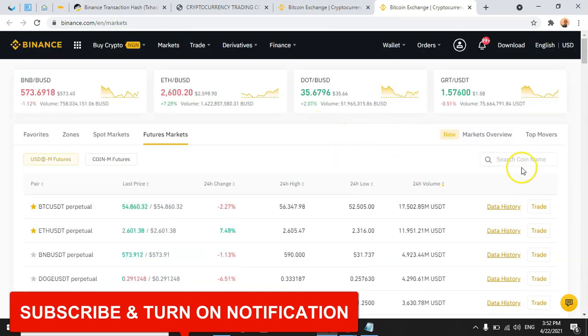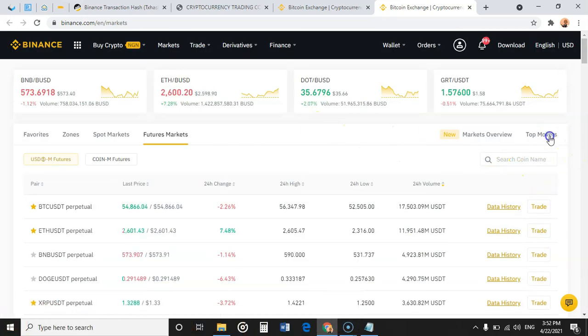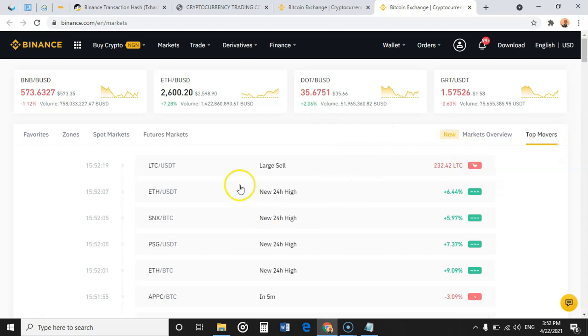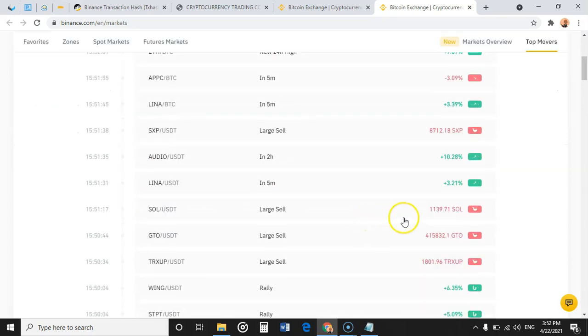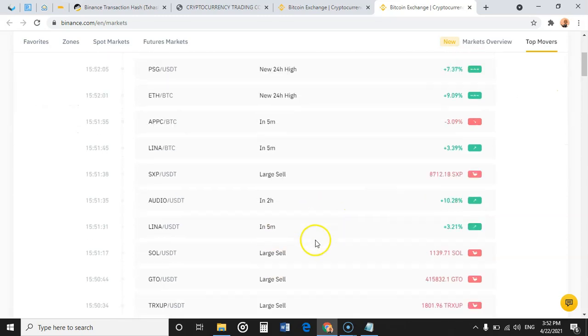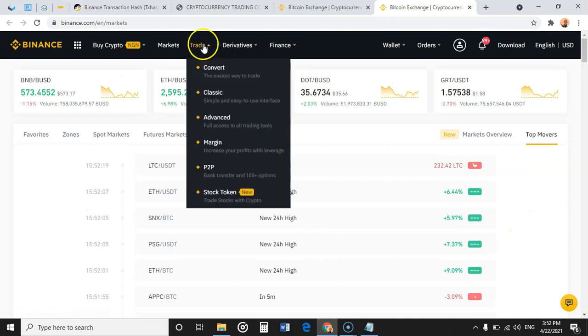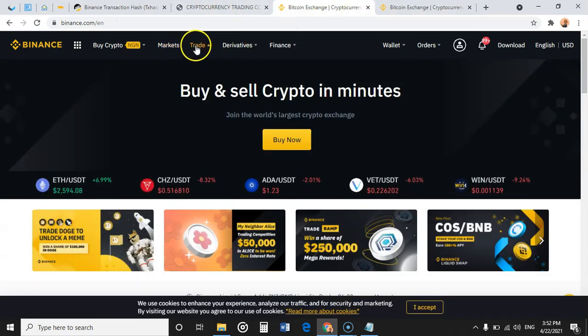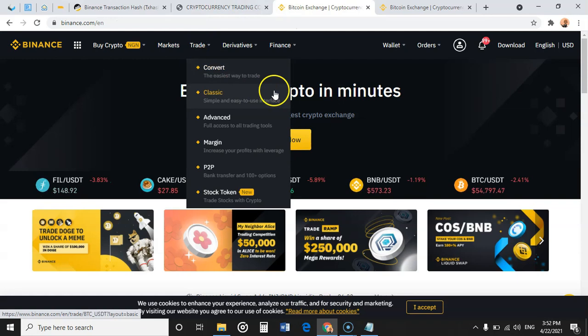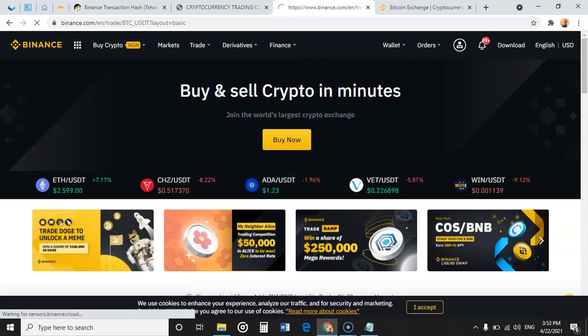The next thing is you can look at the top movers. Click here to see the top movers. The large sell is on this, and the new 24-hour high is on this. So you can see the top movers and use that also to take some decisions if you want. Then you come to trade. Let me come back to this point. Come to trade. You can change this to classic, or classic advanced. When you click on classic, the interface changes.